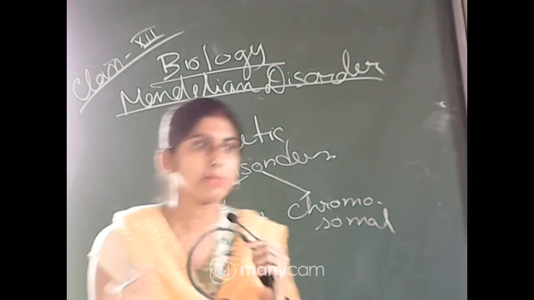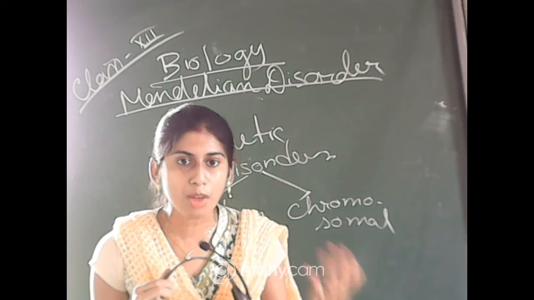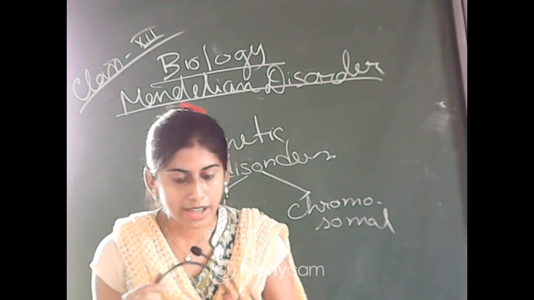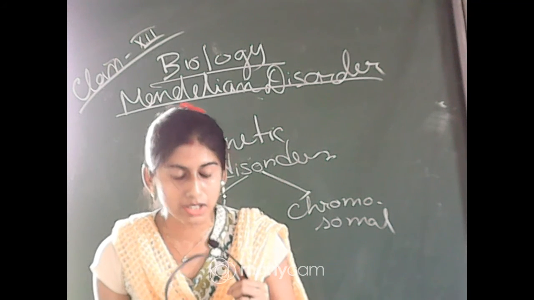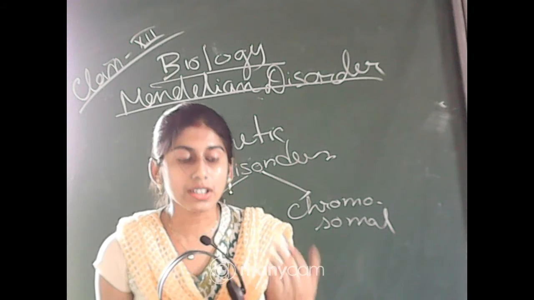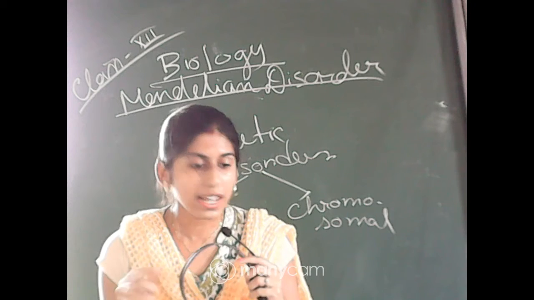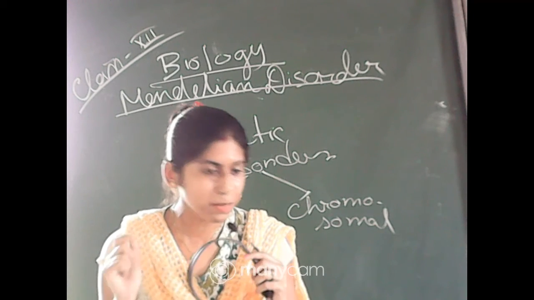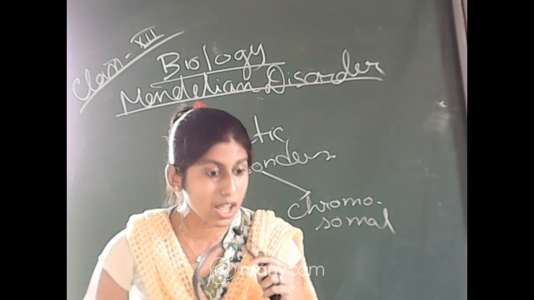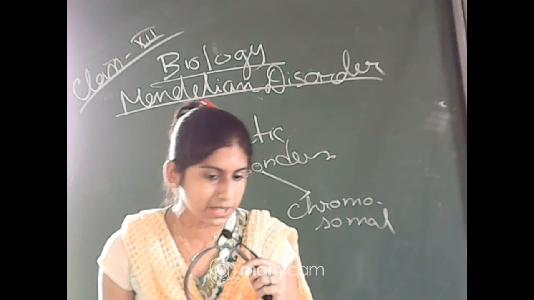Dominant means which can be expressed only in the presence of another type of allele, or it can be expressed in the heterozygous condition, and recessive means it can express only in the presence of an identical allele. Like small t, it will be the dwarf plant, and capital T small t, it will express the tall plant, as only one dominant part is there, that is capital T.